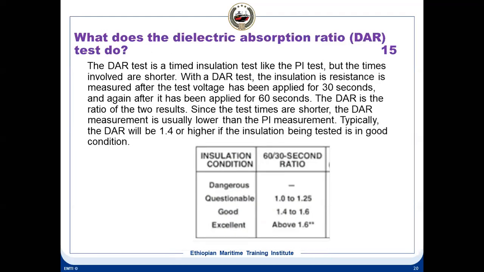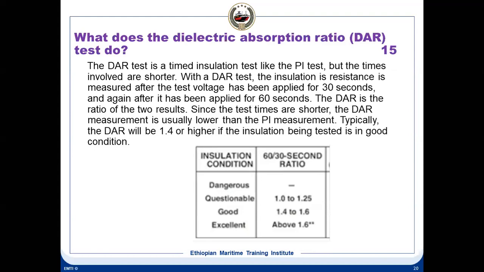Another is called the DAR test, which means dielectric absorption test. It's actually a combination of two tests. The PI test also comes in this. This is a 60 to 30 seconds ratio test; there it was 1 minute to 10 minutes, here it is 60 seconds to 30 seconds. So the DAR test is a dielectric absorption test. It is a timed insulation test like a PI test, but the times involved are shorter.